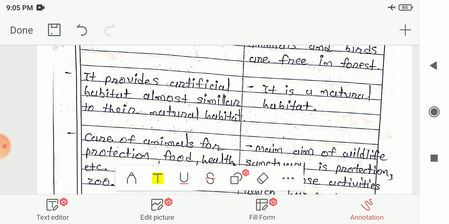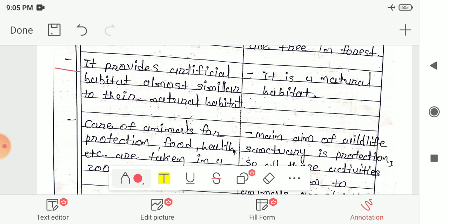Next difference between these two: in a zoo it provides an artificial habitat almost similar to their natural habitat, and in a wildlife sanctuary it is the natural habitat for those animals or birds.